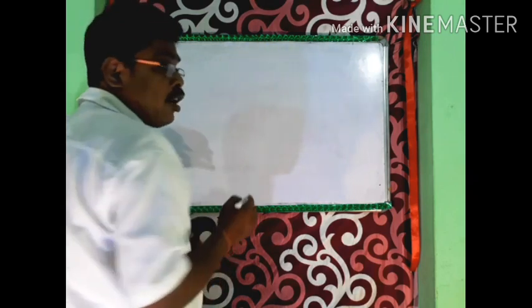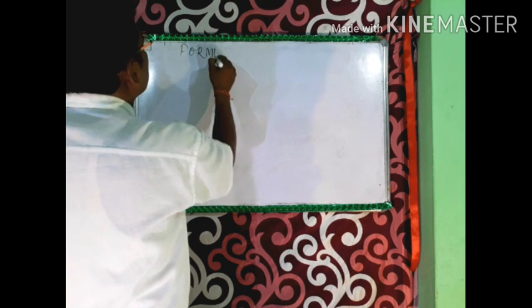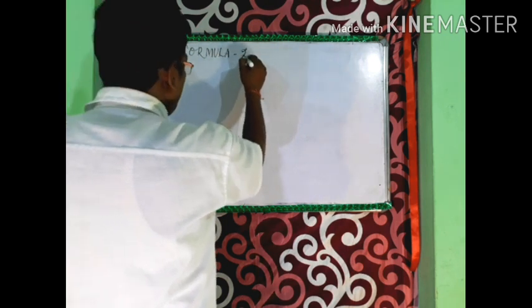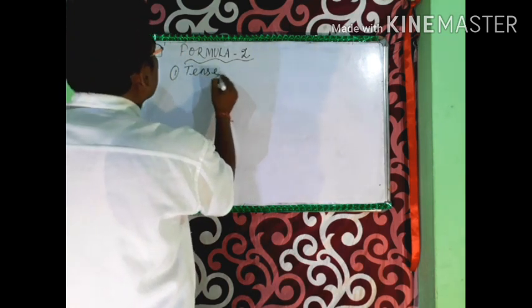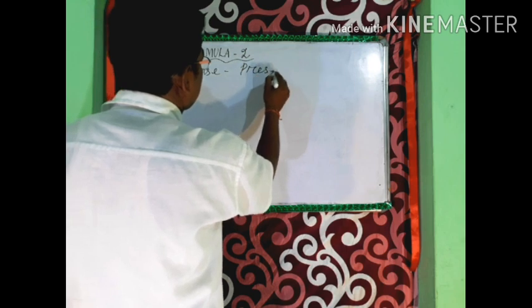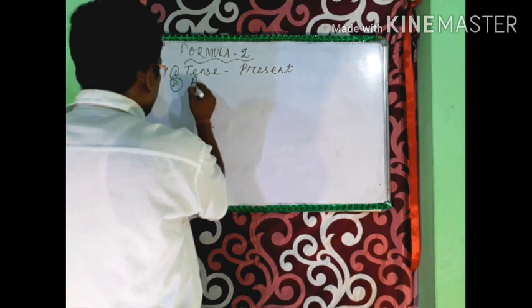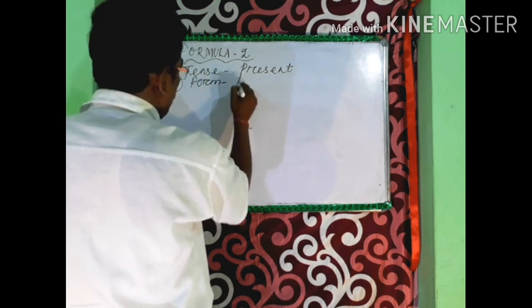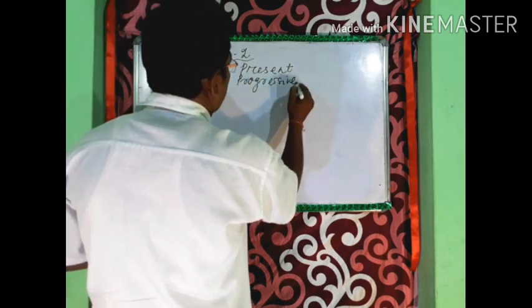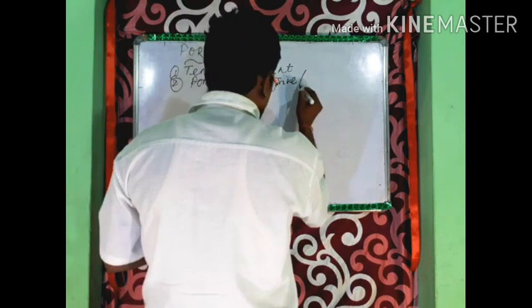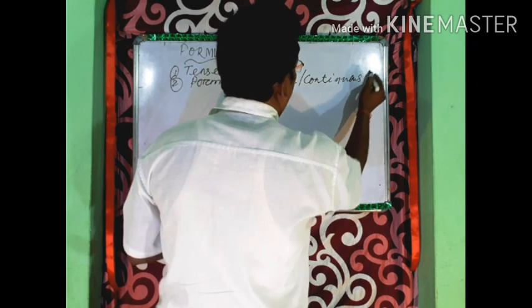So here now, formula number 2. Tense: present progressive, or continuous, or imperfect.